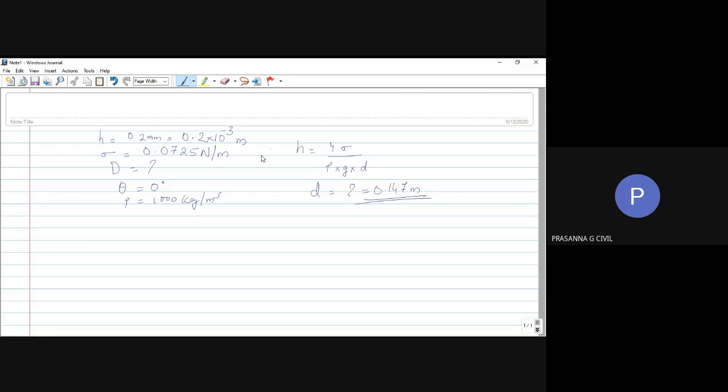So today, a quick recap on what we did. We understood the terms cohesion, adhesion, specific gravity, and capillarity. And we understood that capillarity is affected by adhesion, cohesion, and surface tension.